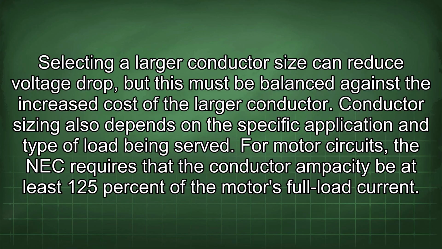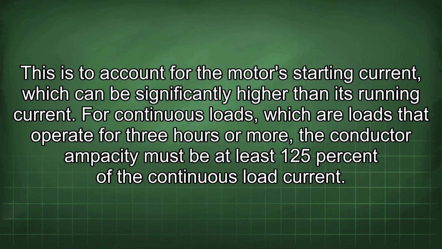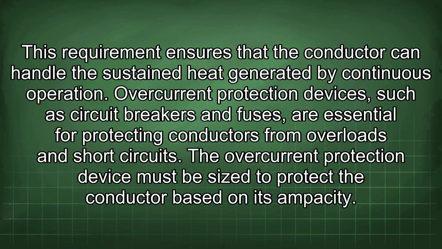For motor circuits, the NEC requires that the conductor ampacity be at least 125% of the motor's full load current. This is to account for the motor's starting current, which can be significantly higher than its running current. For continuous loads, which are loads that operate for 3 hours or more, the conductor ampacity must be at least 125% of the continuous load current. This requirement ensures that the conductor can handle the sustained heat generated by continuous operation.